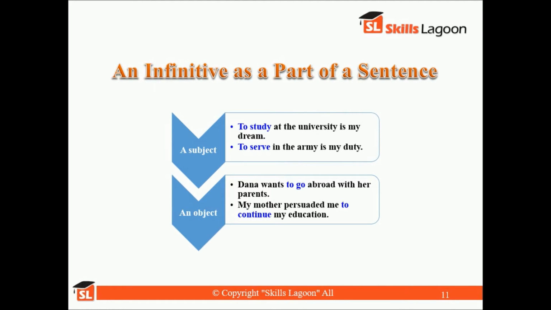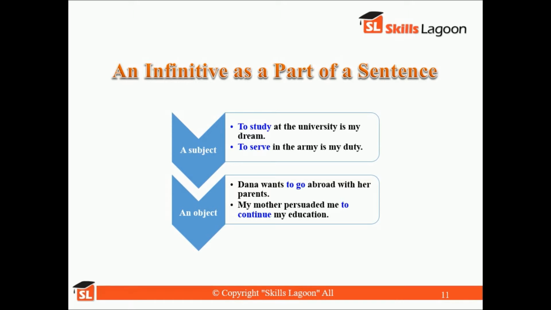So now, how can an infinitive be used as a part of a sentence? There are two different ways in which an infinitive can be used. First of all, as a subject. For example, to study at the university is my dream. To serve in the army is my duty.